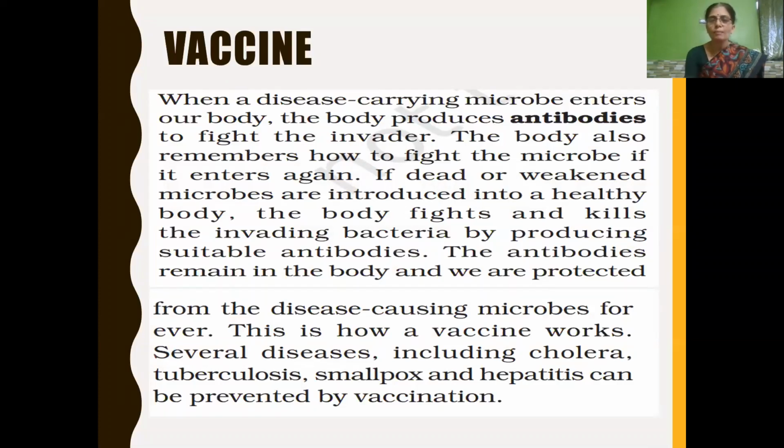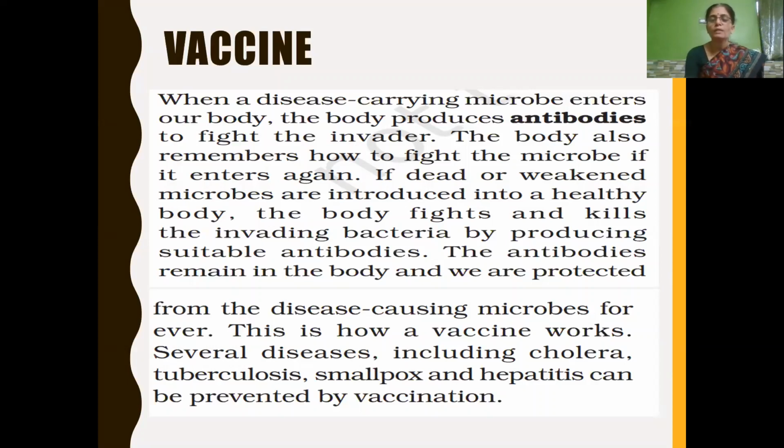When a disease-carrying microorganism enters our body, our body produces antibodies to fight against those microorganisms. Our body also remembers how to fight the microbe if it enters again. When we are in a healthy condition, if dead or weakened microbes are introduced into our body, our body fights and kills the invading bacteria by producing suitable antibodies.